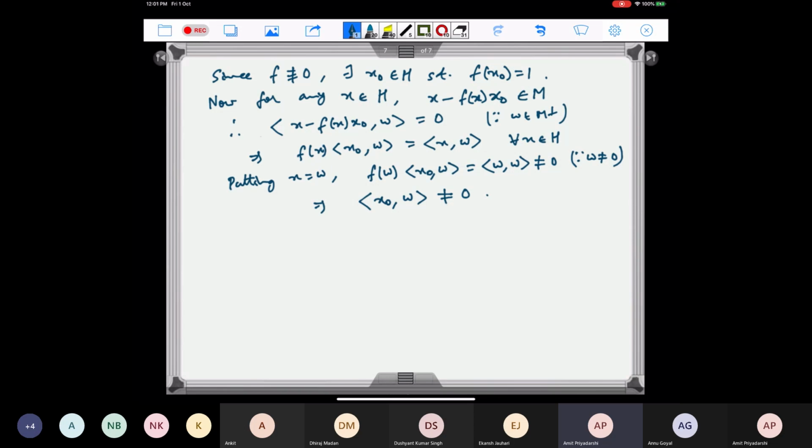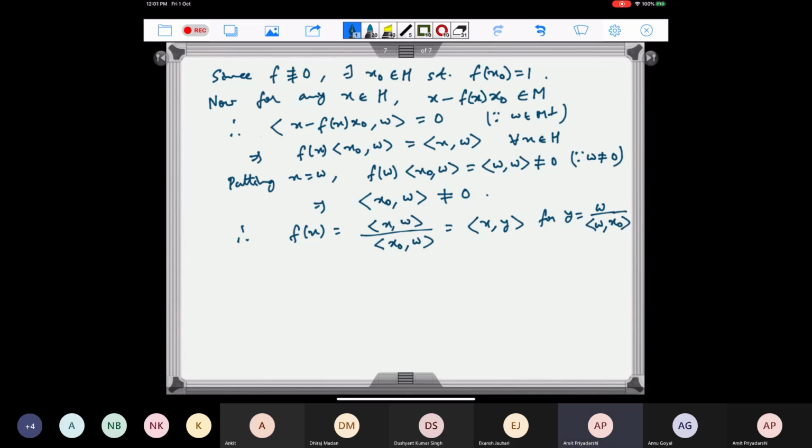So now, because this is non-zero, f(x) can be written as the inner product of x with w divided by the inner product of x naught with w, and this is the same as the inner product of x with y for y equal to w divided by the inner product of w with x naught.